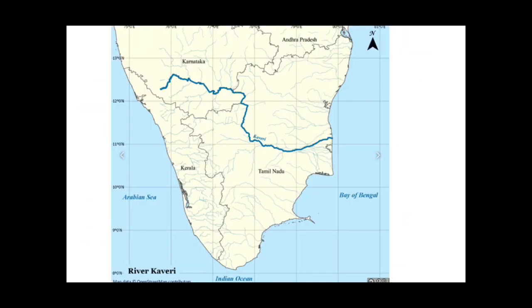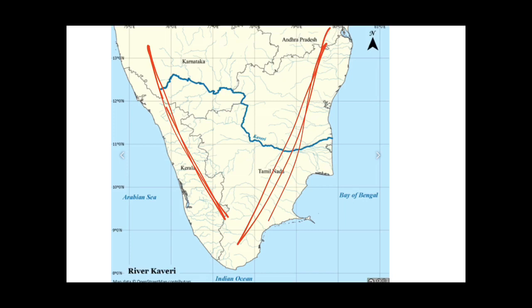So this is the map shown. Here you can see these are the Western Ghats and these are the Eastern Ghats. And here lies the Brahmagiri range in the Western Ghats. From here originates a river, that is the Kaveri river. So it passes through the state of Karnataka and then enters Tamil Nadu, makes a delta in Tamil Nadu and then flows into the Bay of Bengal.